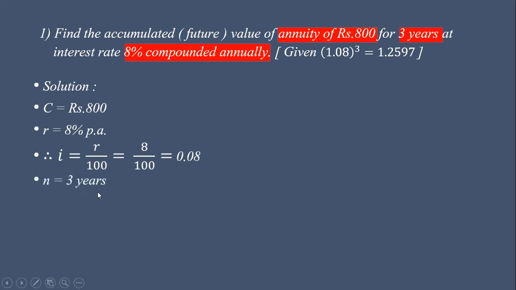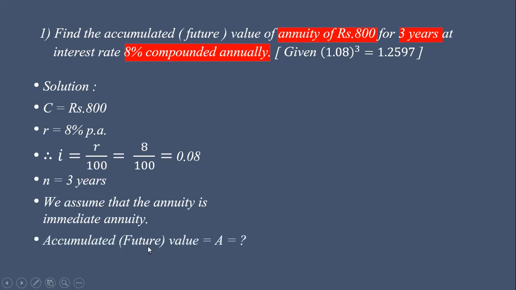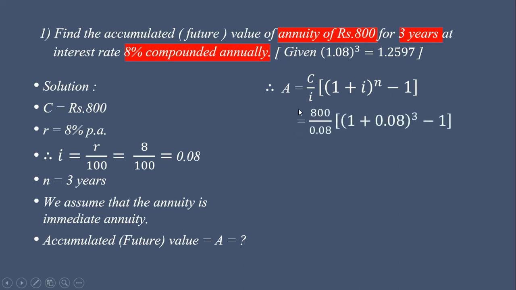So N is equal to 3 years. We assume that the annuity is an immediate annuity, since it is not mentioned in this example, we have to consider it as immediate annuity. Okay. So accumulated or future value, it is equal to A, we want to find. Only we have to write the formula, substitute values, calculate and get the answer. So A is equal to C upon I into bracket 1 plus I bracket raised to N minus 1. So C is 800, I is 0.08, remaining values are only part of the calculation.